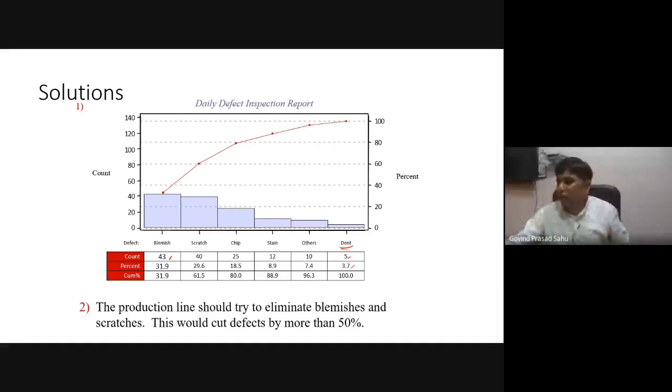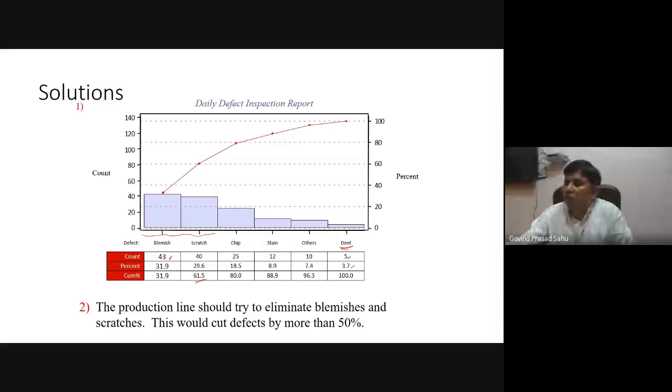Based on this graphical representation, the production line should try to eliminate blemishes and scratches. These are the two types of defects that account for more than 50% of the defects. Both blemish and scratch together make up nearly 61%, 61.5% of the total defects.